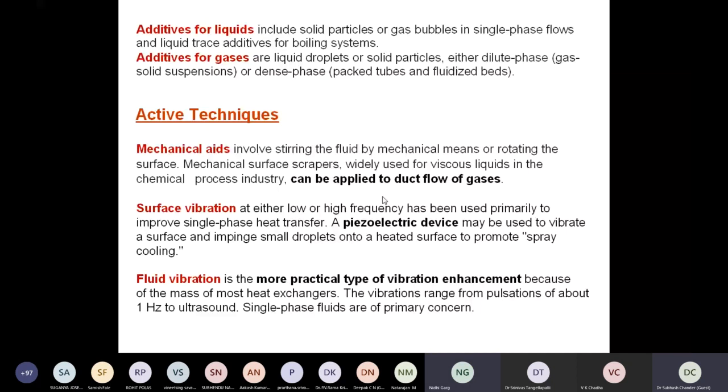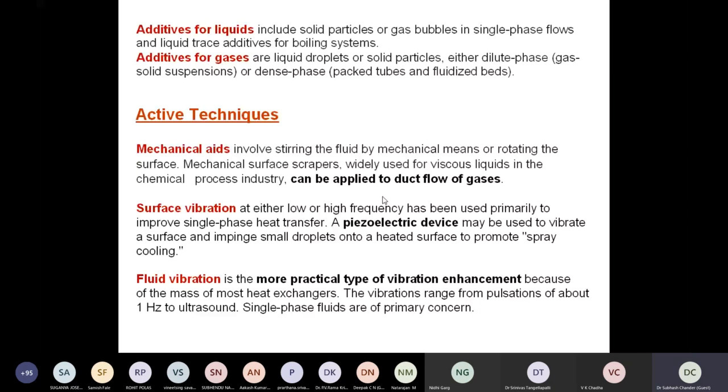Why are we concerned about heat transfer enhancement? I'm coming back to the basics. If we are able to enhance the heat transfer, then the performance of that device will increase. Or we can think of reducing the size of that device for a given heat load, for a given heat duty. It means it is ultimately going to affect our design, and for a given design, it's going to affect the performance. That's why heat transfer enhancement is a well-discussed topic. And as I said in the beginning, the process industries are now doing a lot of design modifications